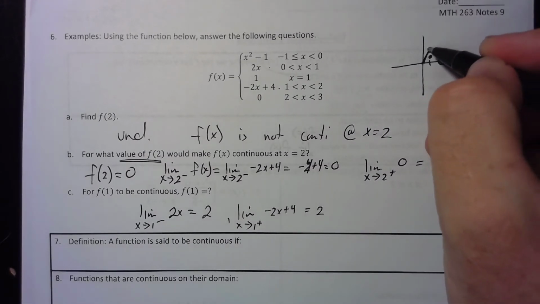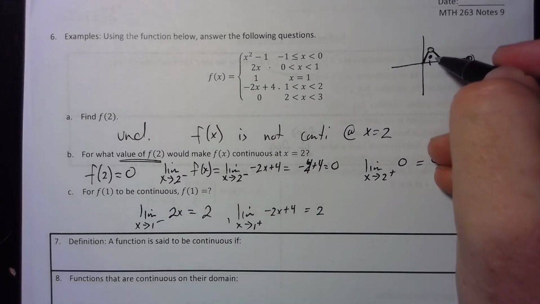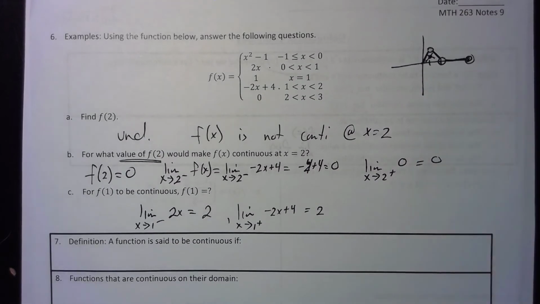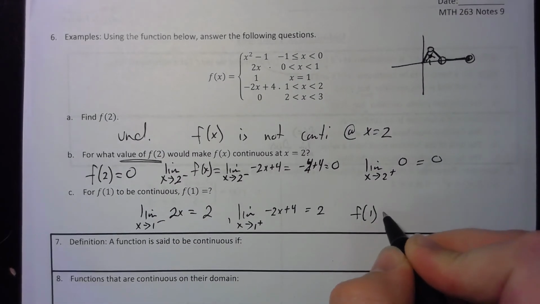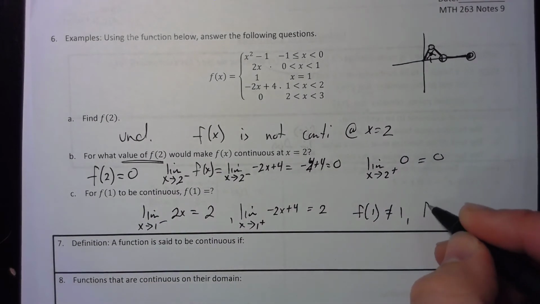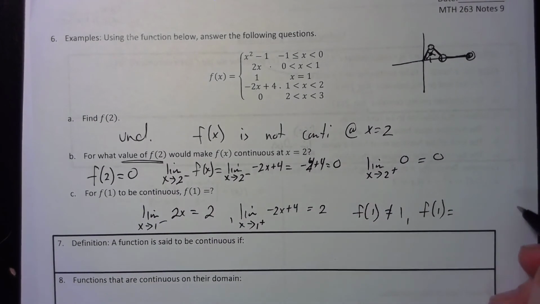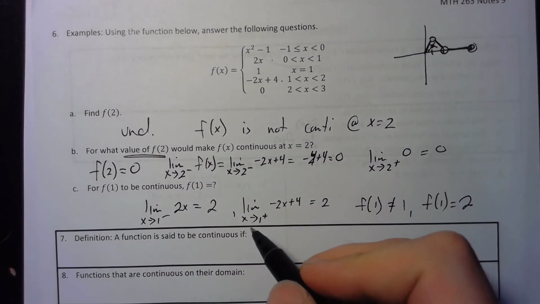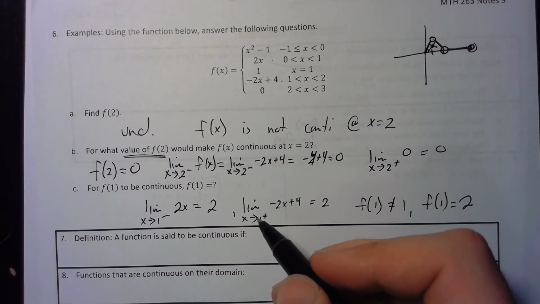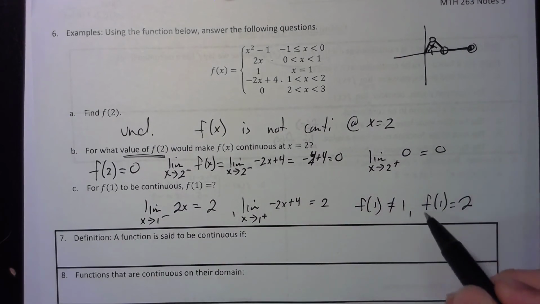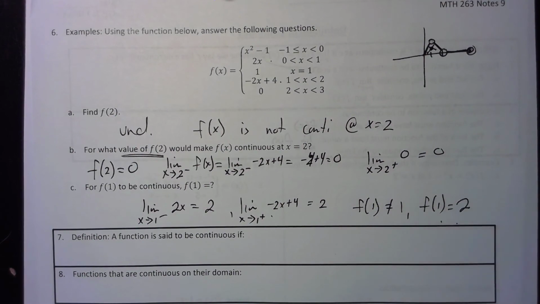So if I wanted to remove it and make it no longer a jump discontinuity, I would have to remove the definition of that value. So that means that f of 1 has to be no longer equal to 1. And what would I want to let f of 1 equal? I'd have to let f of 1 equal the value of 2, because that's what the limit value is going to equal. Again, recall, a function is continuous at a point assuming the limit equals a number, the function equals a number, and those two values are equivalent.